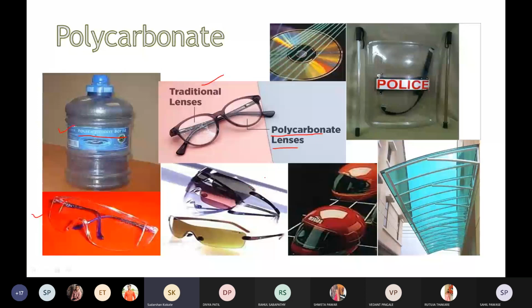Even it is useful in the cover of your helmet. For that purpose also this polycarbonate is useful. Here it is also useful for making CDs for storage devices, right? Even for the protection of the police, for that purpose also the polycarbonate material is useful. See, this is used in the construction field as a substitute for window glass, right? For that purpose also this polycarbonate material can be useful. So these are the variety of applications of polycarbonate.